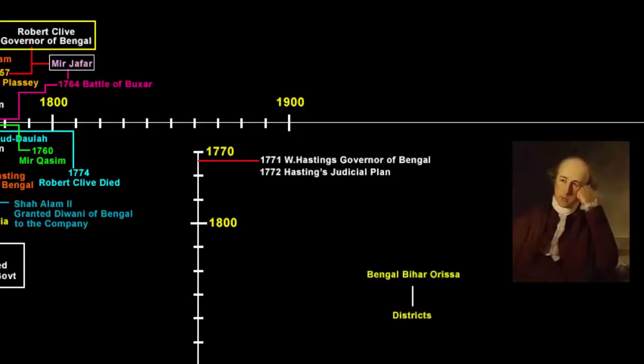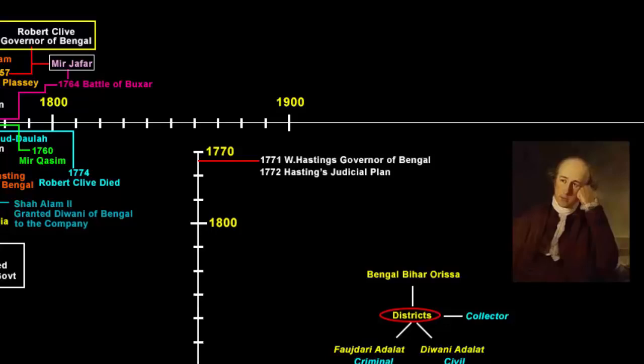So, what happened was the area of Bengal, Bihar, and Orissa was divided into several districts. Each district was to have two courts, a criminal court, which was named Faujdari Adalat, and a civil court, which was named Diwani Adalat. And each of these districts had an English collector as its head. Now you can relate how the present day district administrative system came into existence.